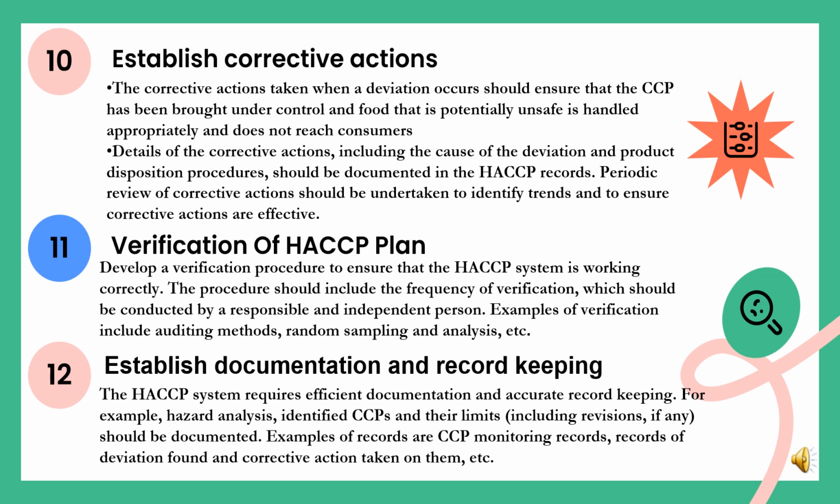In the 12th step, documentation and record keeping should be established. The HACCP system requires efficient documentation and accurate record keeping. For example, hazard analysis, identified CCPs and their limits, including revisions if any, should be documented. Examples of record keeping are CCP monitoring records, records of deviations found and corrective actions taken on them, etc.